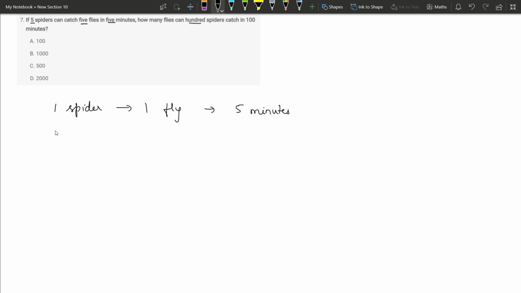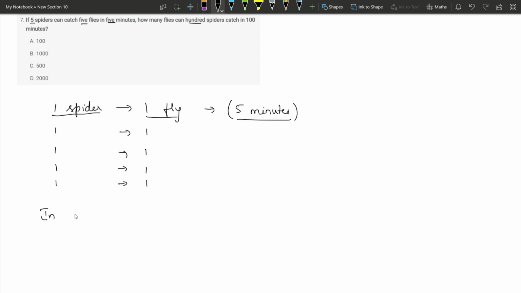Now we have 5 spiders like this. Each spider is catching one fly. Therefore, in 5 minutes, 5 spiders can catch 5 flies. Hope you understood this. Now, if you have understood, then you should know the time taken by one spider to catch one fly requires 5 minutes.